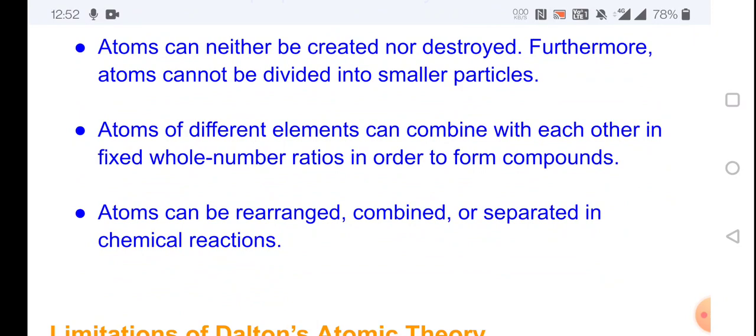That is, if we want to form a compound, we are adding two or more elements. While adding, the ratio of the two elements must be a whole number, that is 0, 1, 2, 3 and so on. Next, atoms can be rearranged, combined and separated in a chemical reaction. In chemical reactions, we can rearrange, combine and separate the atoms.